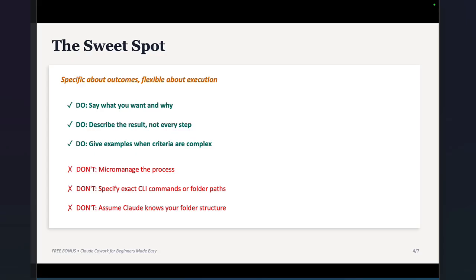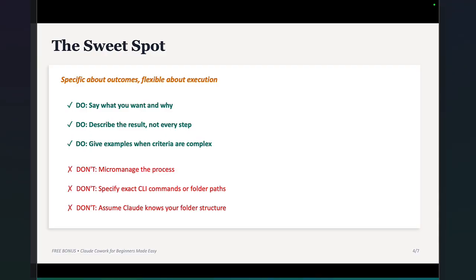So the sweet spot would be you should say what you want and why. So that's outcome and context. Describe the result, not every step, right? That's kind of the outcome and requirements, and give examples when criteria are complex, right? So again, if you have a very simple task, you probably don't need samples, but if you have a complex task, you want to give examples so that it can really do it the way that you want and need it. What you shouldn't do is don't micromanage the process.